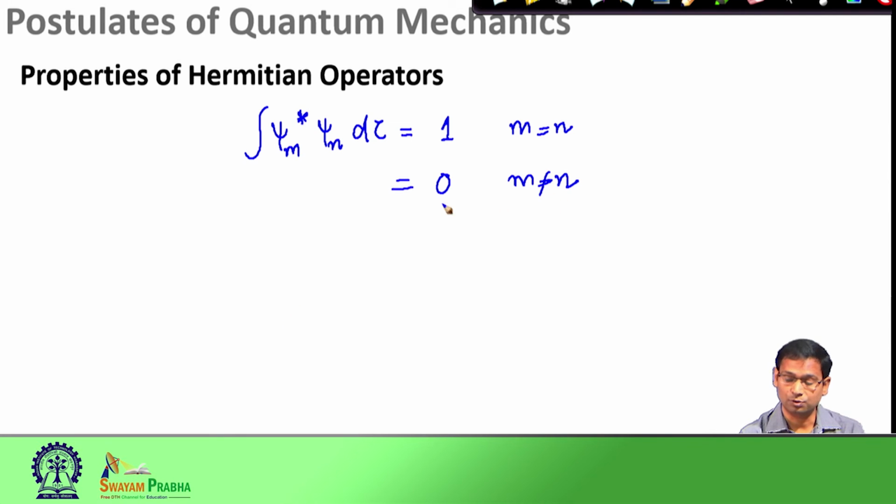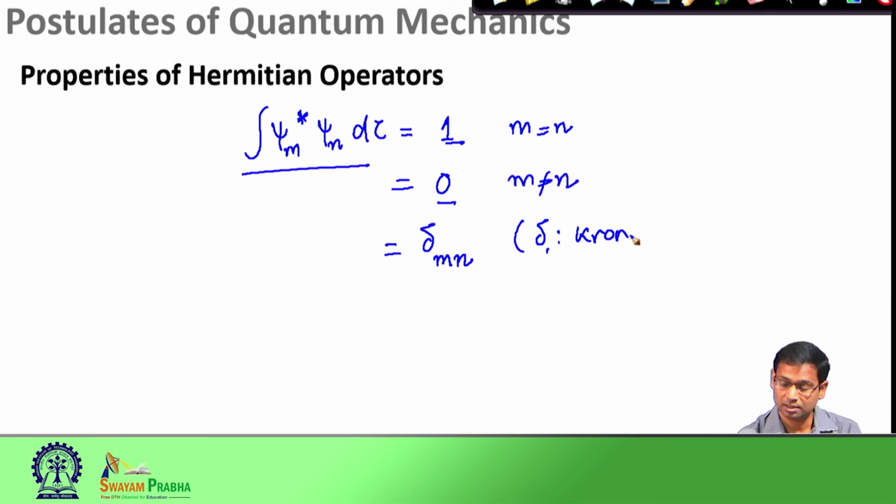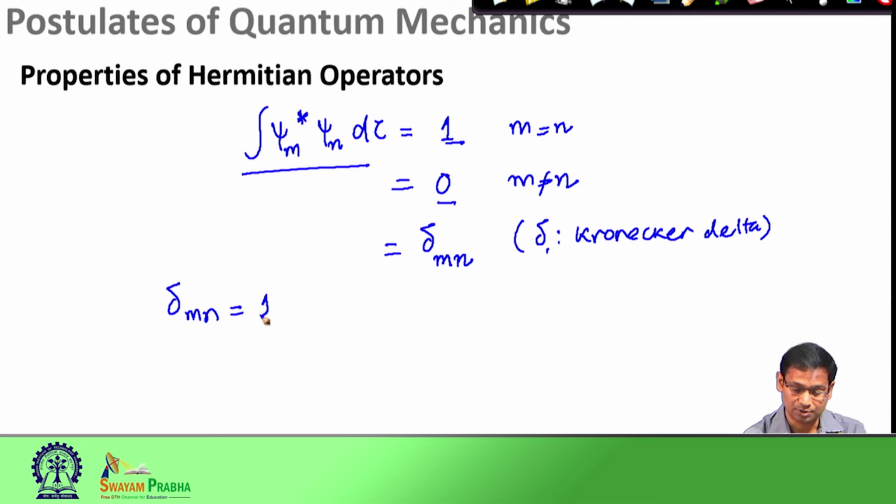When m is not equal to n, then they are orthogonal. When m is equal to n, they are essentially normalized. So, together they are called orthonormal. So, this expression, even in a shorthand, is also given as a Kronecker delta. It is a delta function, delta m n. So, delta is a Kronecker delta. Delta m n is 1 when m is equal to n, and this is 0 when m is not equal to n.